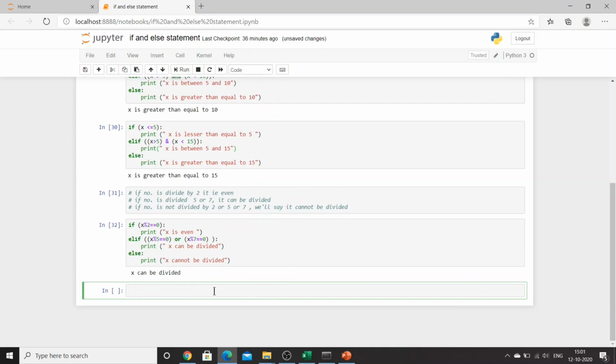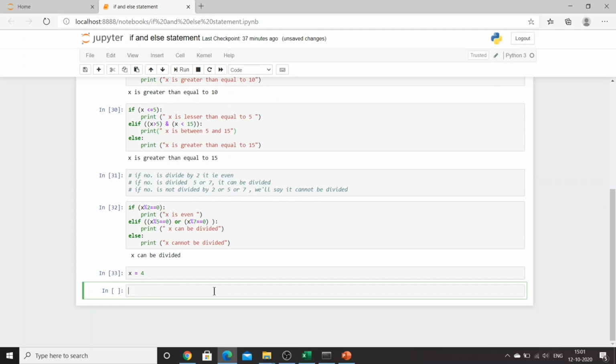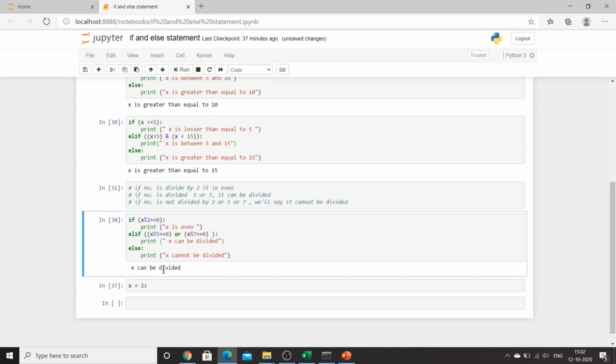Okay, so what I'll do in this case, I'll say x is equal to, let's try with 4, and what you'll get, x is even. Now I'll try it with 15. What you'll get, x can be divided, right? Because 15 cannot be divided by 2, so it will not go to the first condition, it will go to the second condition and then print it. Then I'll say x is equal to 21 and it will say x can be divided.